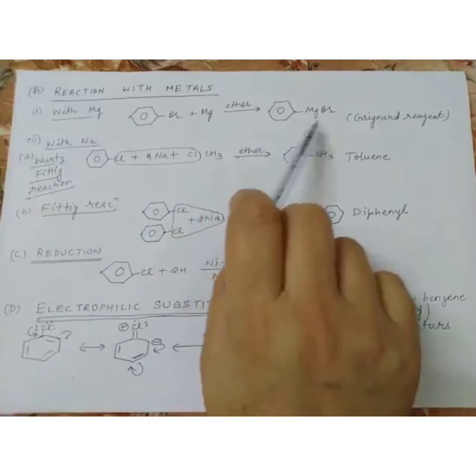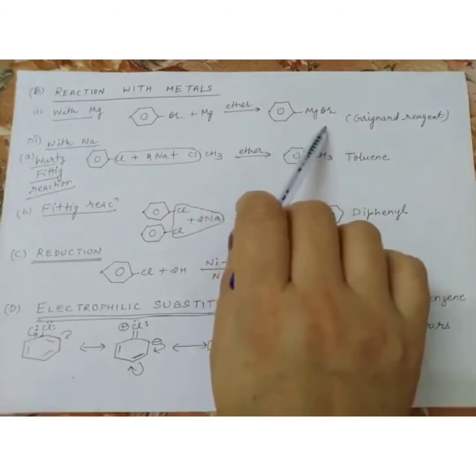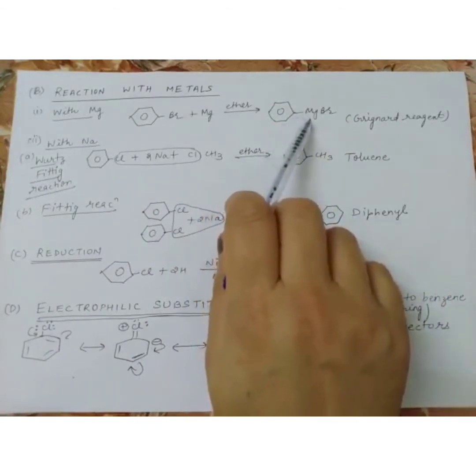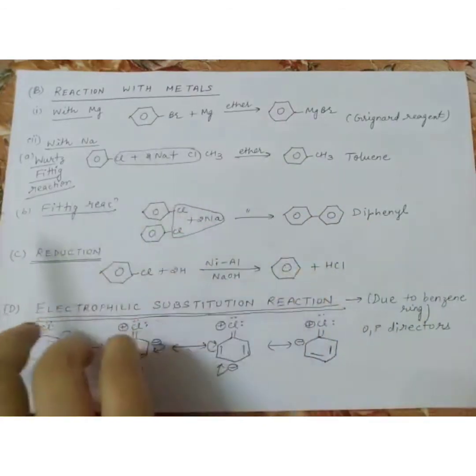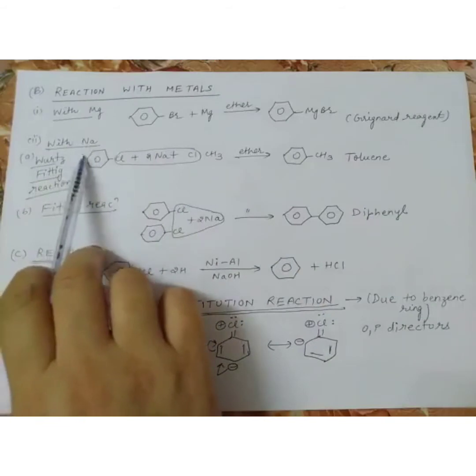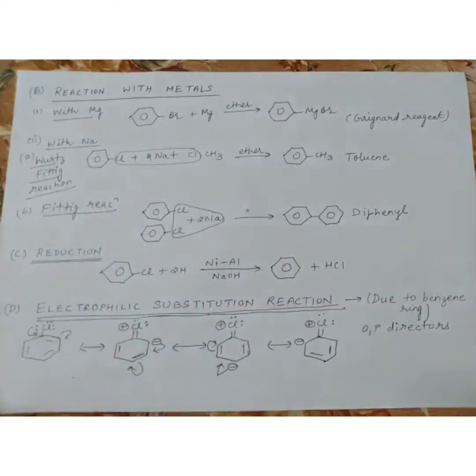What will I get? I will get Grignard reagent. Now this is an aromatic Grignard reagent, phenyl magnesium bromide, C6H5MgBr. The next is reaction with sodium. Now it is the modification of your Wurtz reaction.